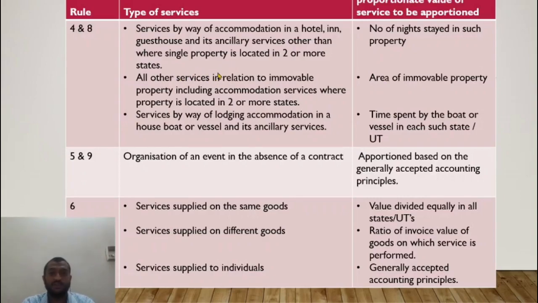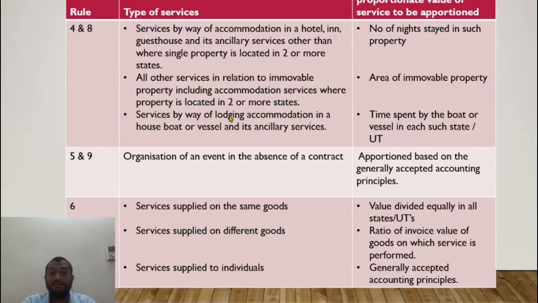The real estate agent has to bill in such a way that he has to bill for 2 states separately. The billing would be of 10 lakhs apportioned to both the states in the ratio of 2000 SFT to 6000 SFT. So in the 2:6 ratio, the real estate agent will give 2 separate bills for 2 separate states. The proportionate basis will be based on the area of immovable property.